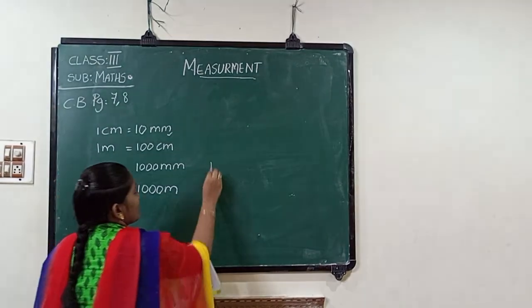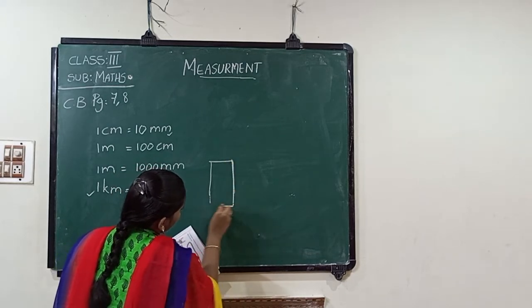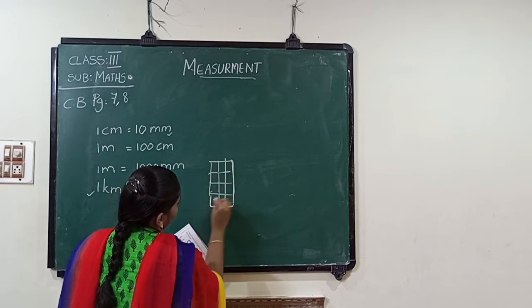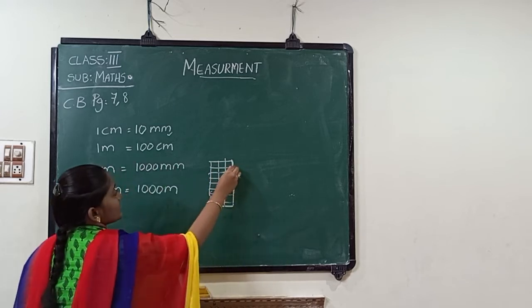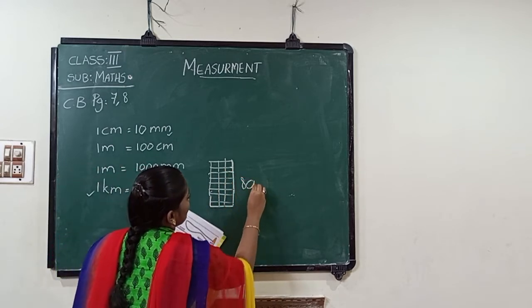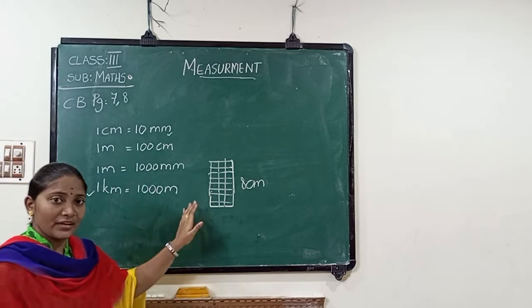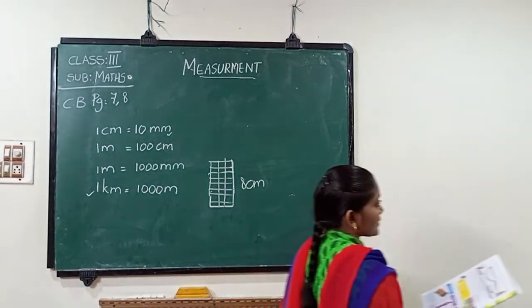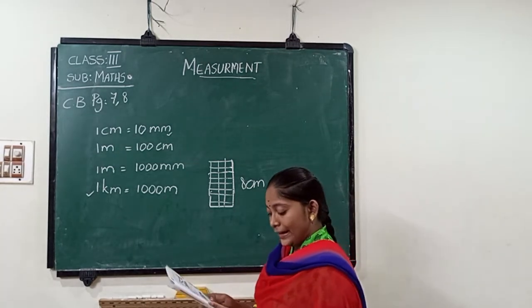One chocolate is there and we are estimating the length as 8 centimeters, not 8 meters. We cannot define it in meters. We can define it in centimeters.